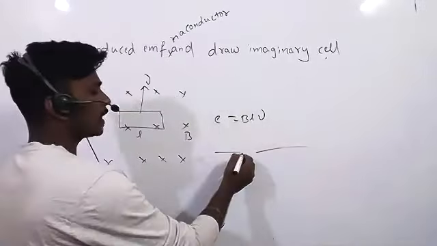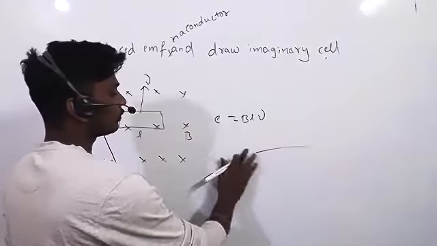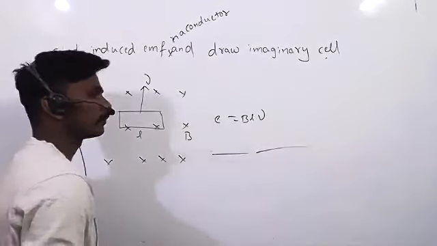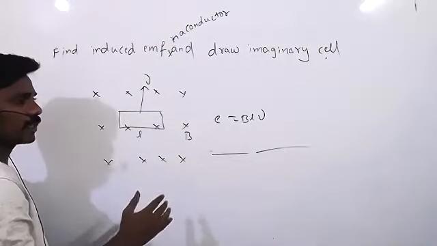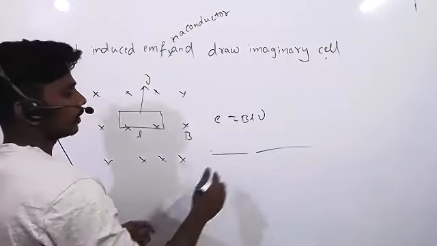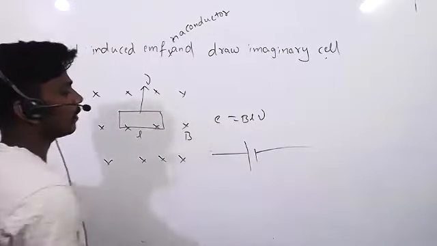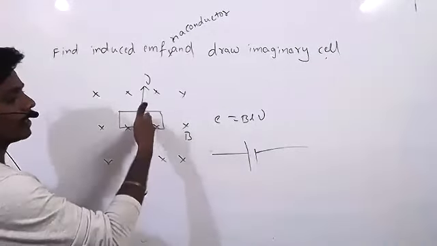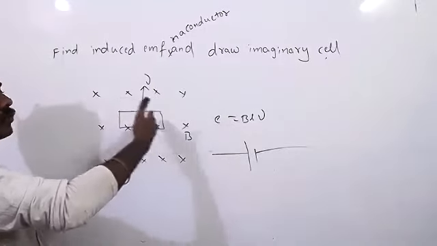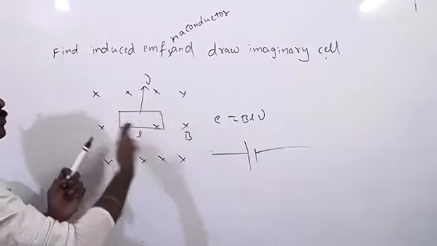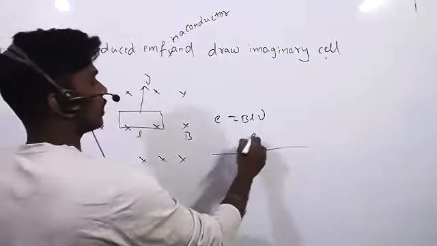Which side is positive? Which side is negative now? Left side is positive and right side is negative. Why? Because see the magnetic field. Conductor is moving in this direction. Force is acting in this direction. That means positive. It is done.